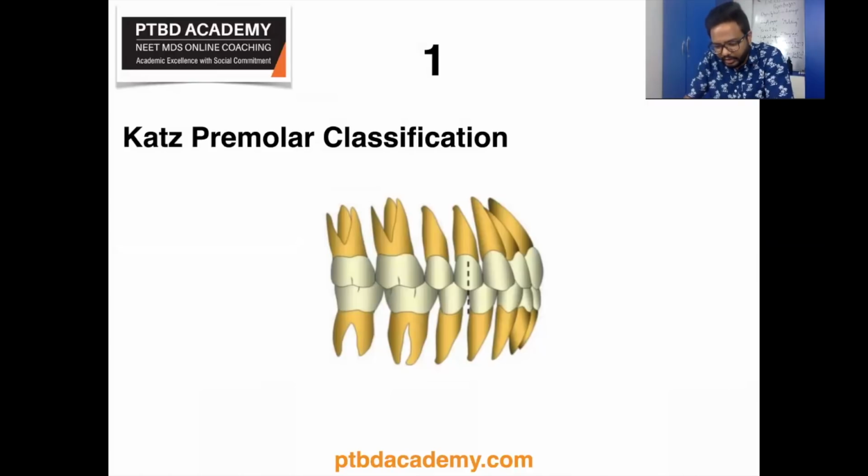In premolar class 1, the most anterior upper premolar, as you can see in the illustration, fits exactly into the embrasure created by the distal contact of the most anterior lower premolar. This represents perfect interdigitation, and the value assigned is 0 mm in class 1. In premolar class 2, the most anterior upper premolar is occluding mesial of the embrasure. This is very, very important. So the most anterior upper premolar, that is the first premolar, occludes mesial of the embrasure, which is created by the distal contact of the most anterior lower premolar.